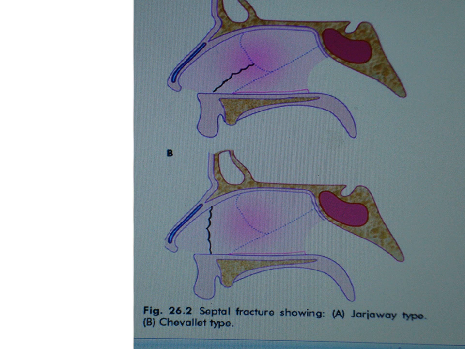Here, as we see the jarjavay fracture in this picture, and also we see the chevalier fracture in this picture, which are fractures of the nasal septum.